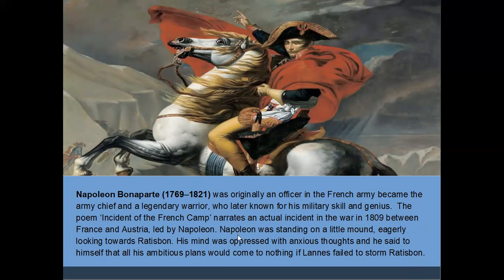So here Napoleon was eagerly waiting for Lannes. Napoleon was standing on a little mount, eagerly looking towards Ratisbon. His mind was oppressed with anxious thoughts, and he said to himself that all his ambitious plans would come to nothing if Lannes failed to storm Ratisbon.